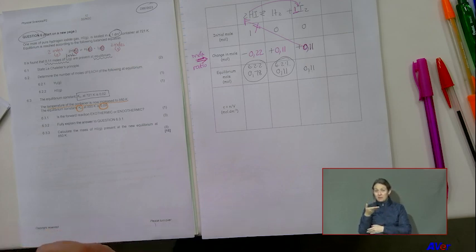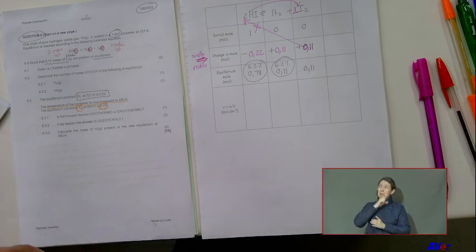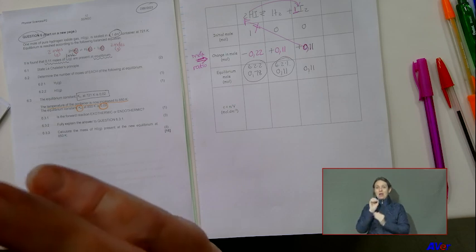Boys and girls, you're lucky. Due to COVID, you're lucky. Because before COVID, if you guessed exothermic and it was wrong, we didn't even mark 6.3.2.